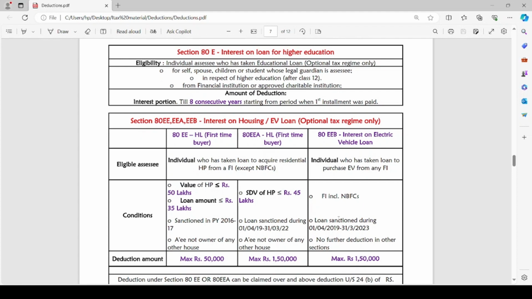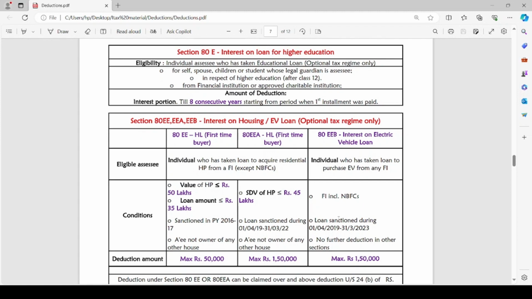So when assessee is acting as legal guardian for any student, he can claim for deduction under Section 80E when he has taken any loan for higher education of such student. The loan must have been taken in respect of higher education, that means after class 12. It should have been taken from financial institution or approved charitable institution. The amount of deduction is the interest portion which has been paid on the loan in the previous year.